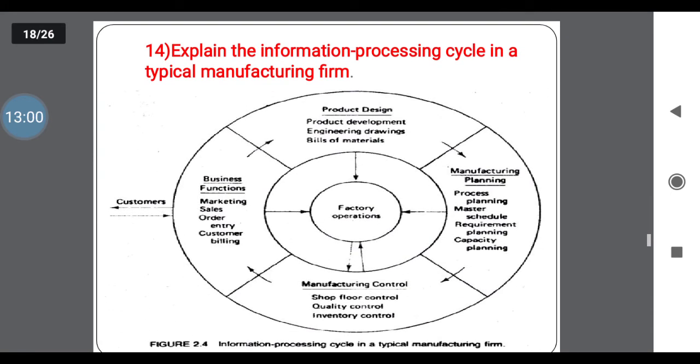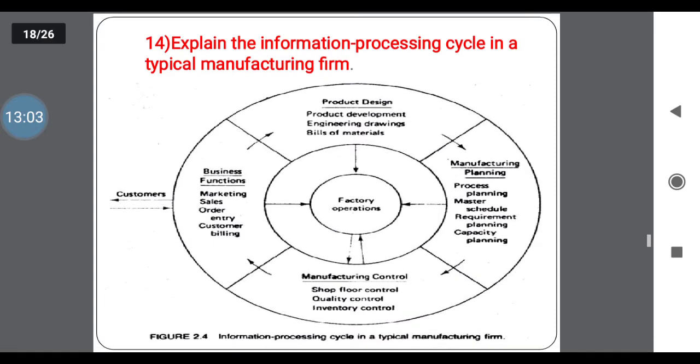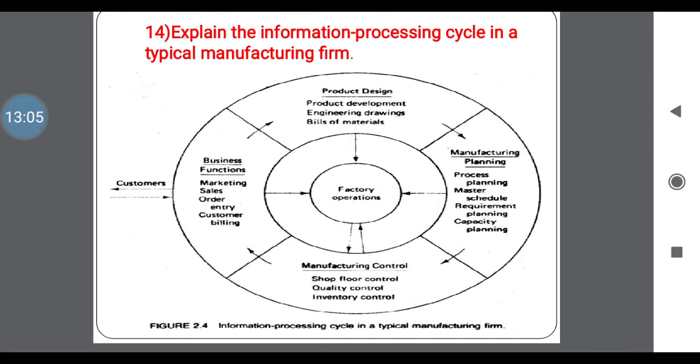Next one, explain the information processing cycle in a manufacturing process. Here we have 4 steps to implement the information processing cycle in a manufacturing process. First, from product design, manufacturing planning, control and business function. You may see this in this circular diagram, or block diagram. The first is product design, that details the product development, engineering drawings, bills of materials. Totally, design factors are related to the first step.